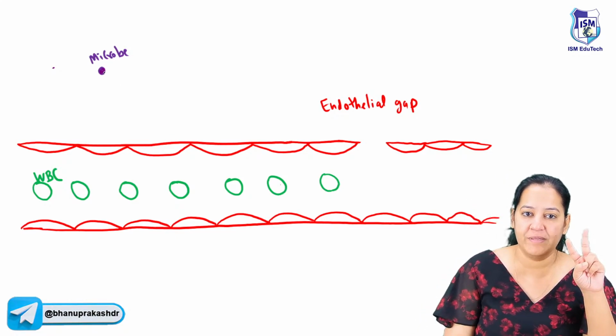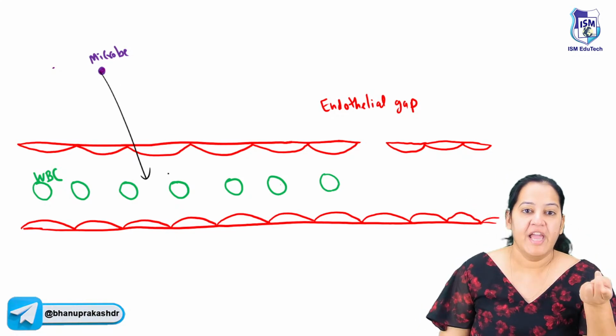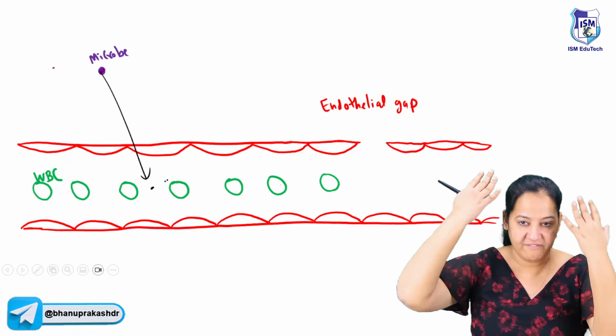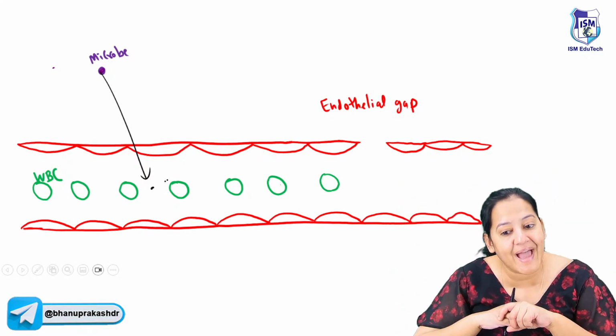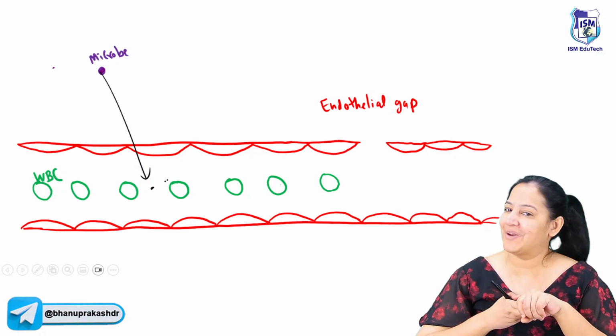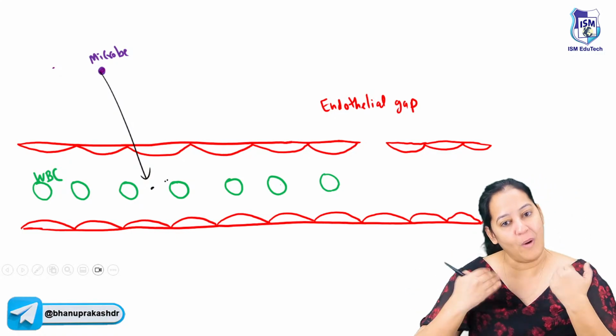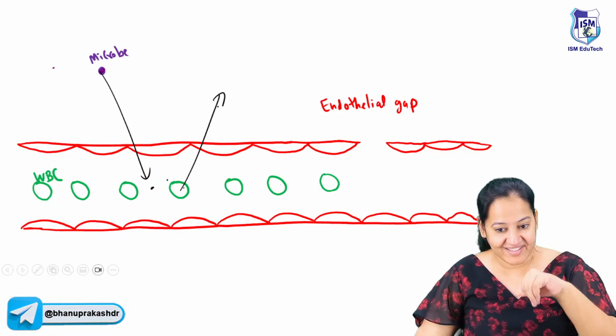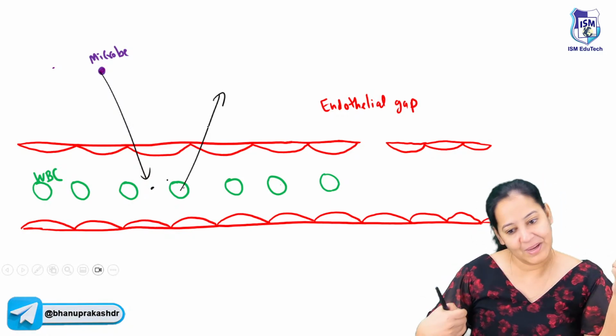Either take the microbe inside? No, it's a bad choice. If you take the microbe inside, it will go in the blood and spread everywhere in the body via blood vessels from head to toe. We cannot afford that. The person will have sepsis. Rather than that, do vice versa. Take the army out. Don't take the terrorist inside. Take the army out. So let them fight after that.